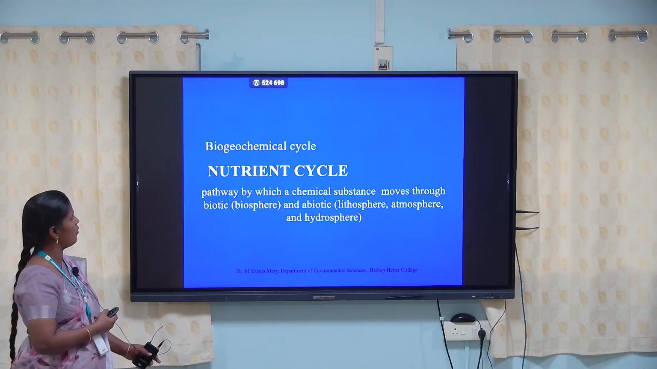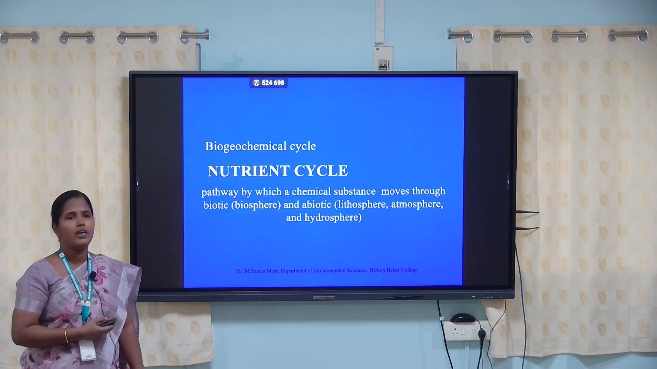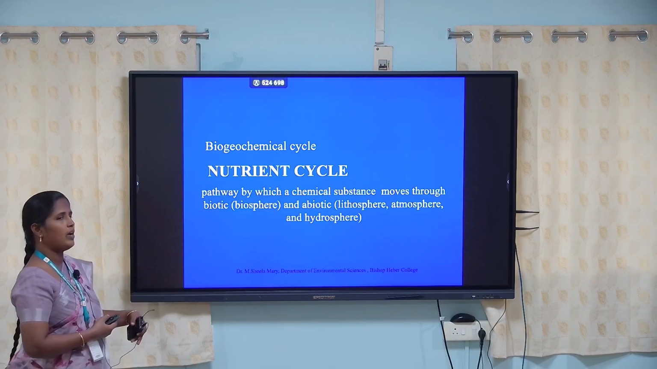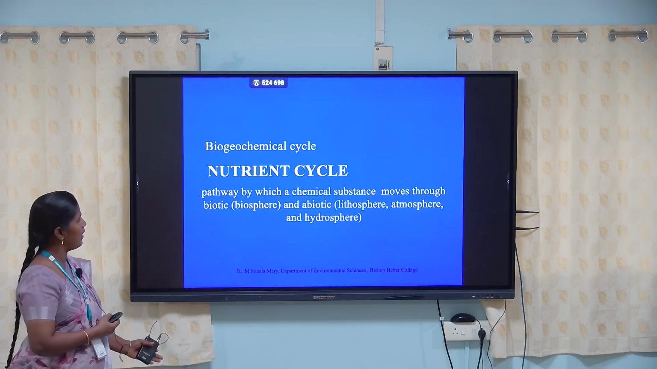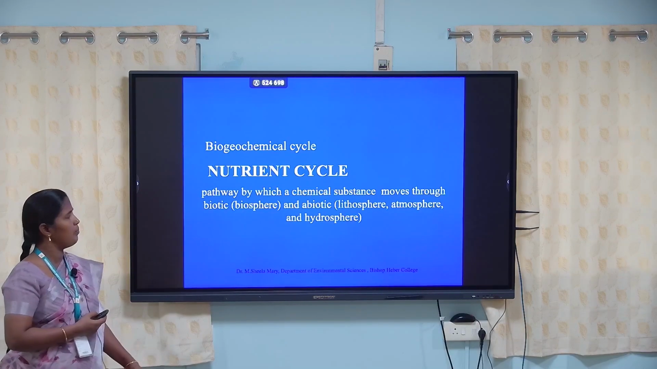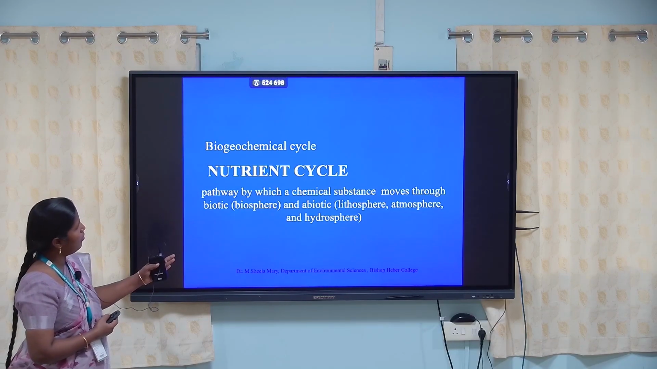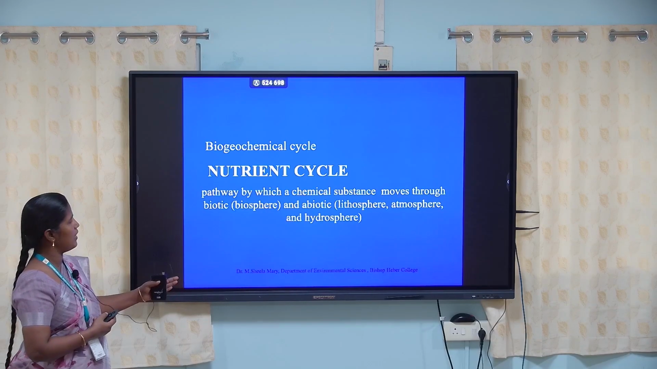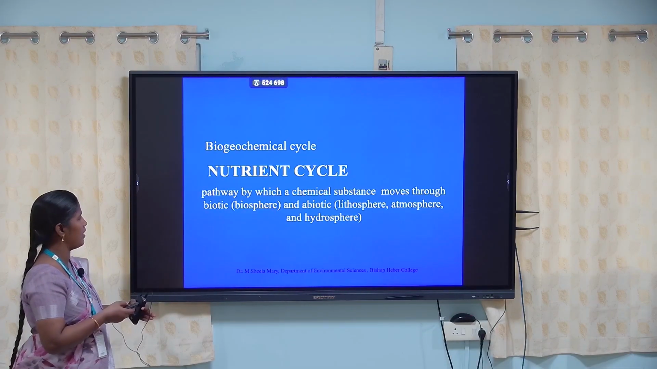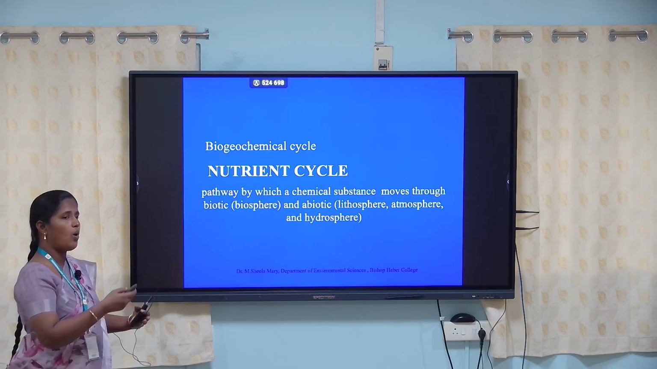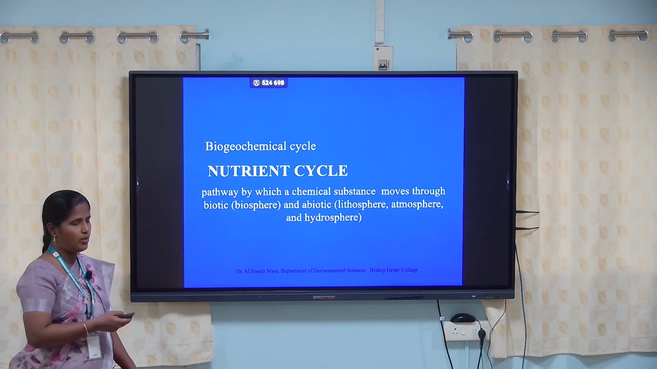Next we are going to see about the biogeochemical cycle. This is another function of the ecological system, which we call nutrient cycle. So what is nutrient cycle? The pathway by which a chemical substance moves through biotic and abiotic components, through the biosphere, how the lithosphere, atmosphere and hydrosphere, the chemical substances through these abiotic components, enter into the biosphere. That is called nutrient cycle.